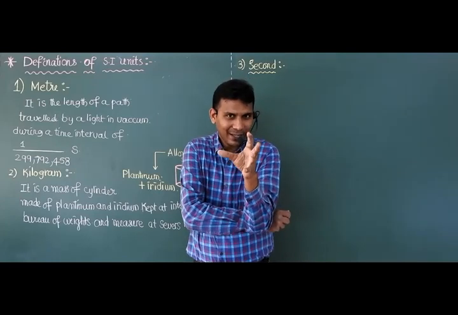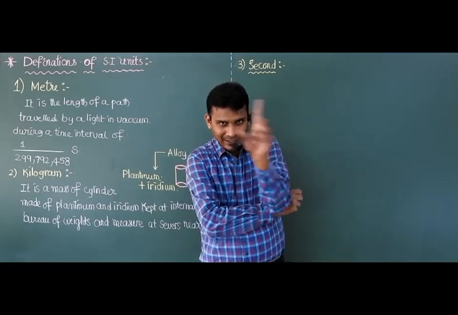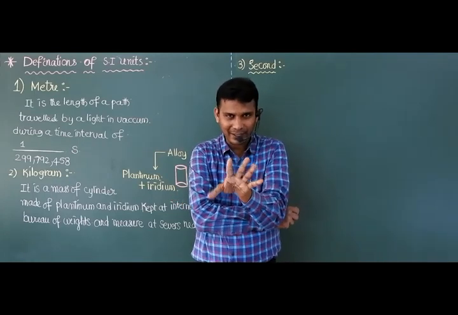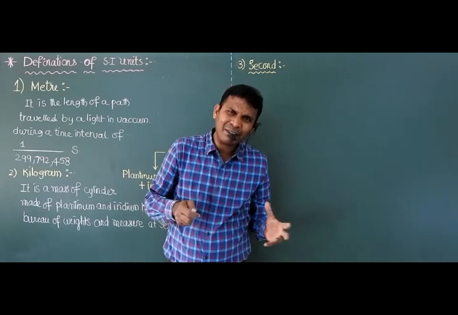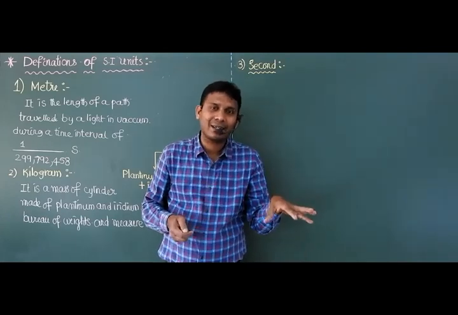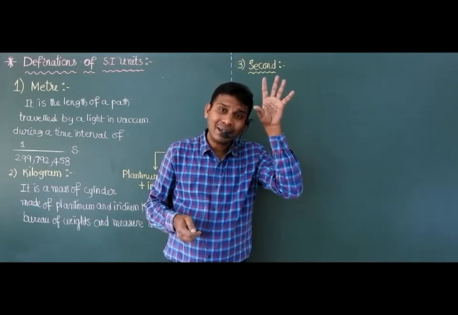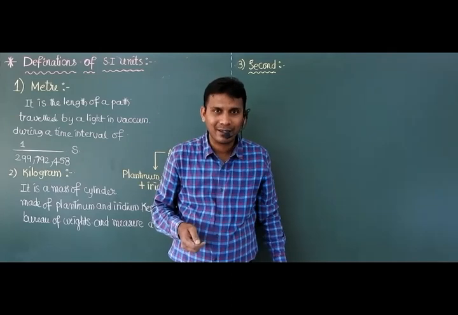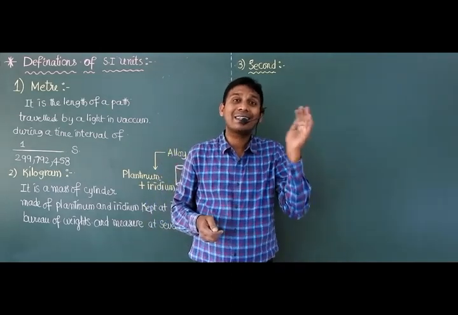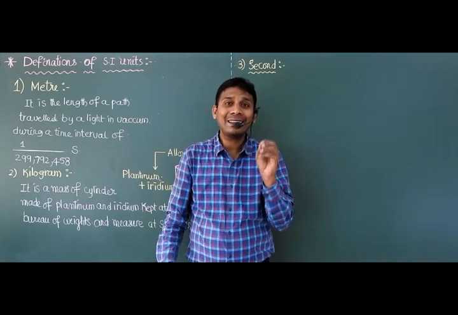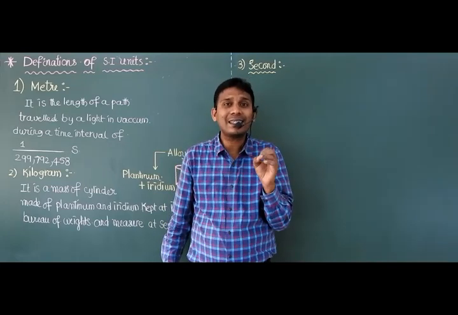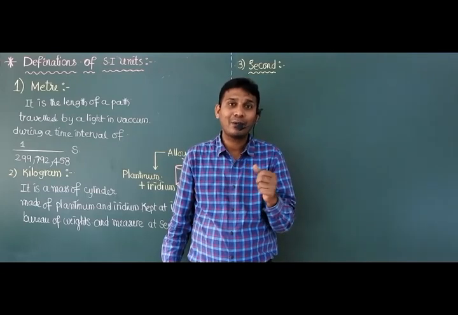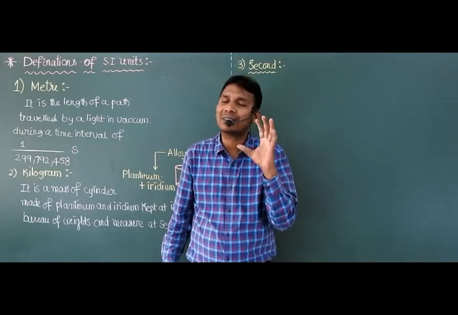Actually, who decides how to calculate 1 second? 1 second, 2 seconds, 60 seconds is equal to 1 minute. Am I right? What is the standard reference? That is in Paris, right? There is one standard atomic clock known as the cesium clock. In that clock, the cesium atom is taken as a reference to define 1 second.